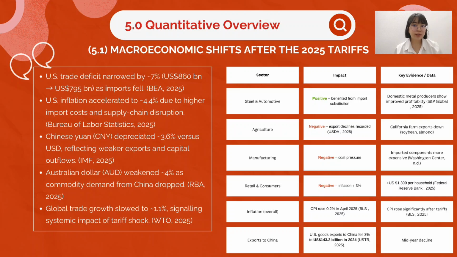For retail and consumers, the impact was immediate. Inflation rose by about 3%, costing an average household around USD 1,300 extra annually. The CPI continued to climb, confirming persistent inflationary pressure. Meanwhile, US exports to China fell 3% to USD 143.2 billion, reflecting a cooling in bilateral trade relations.